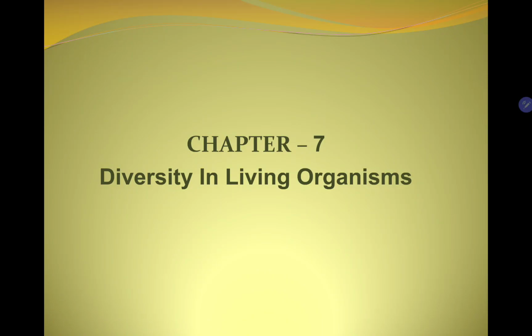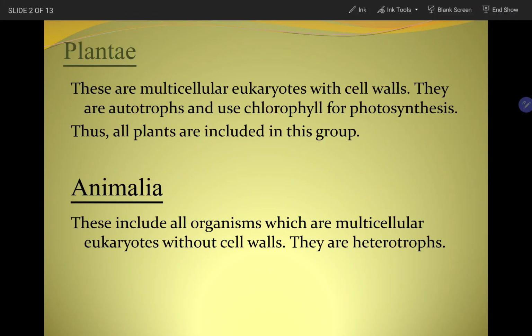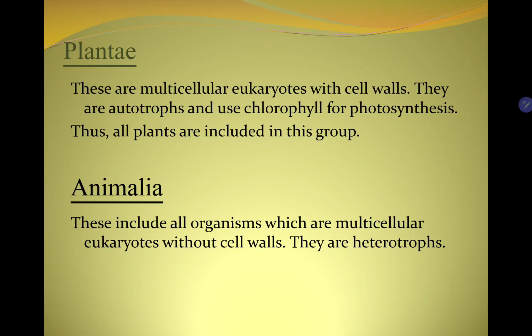Let us understand Class 9, Chapter 7, Diversity in Living Organisms. Plantae. These are multicellular eukaryotes with cell walls. They are autotrophs and use chlorophyll for photosynthesis. Thus, all plants are included in this group.